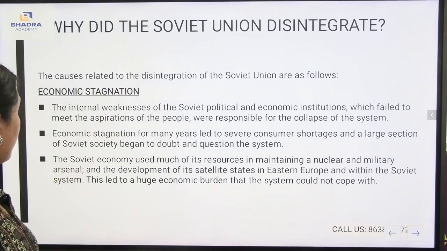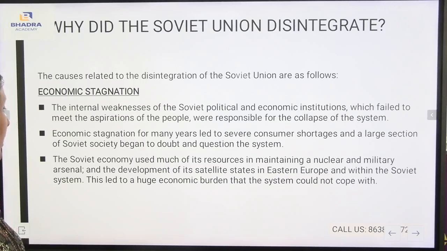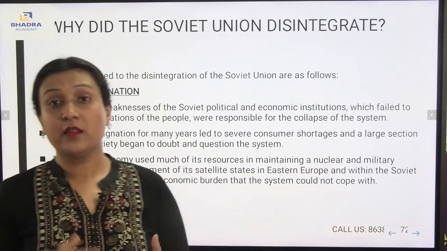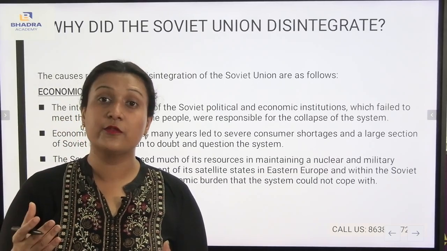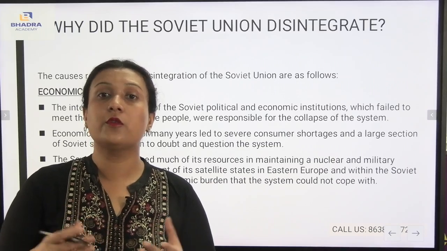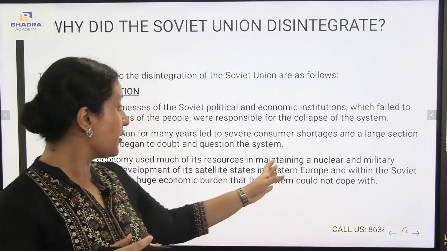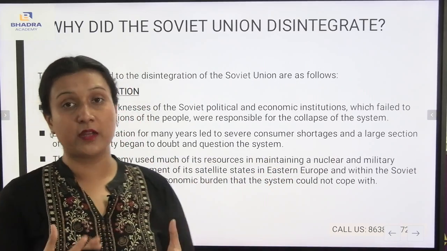The Soviet economy used much of its resources in maintaining a nuclear and military arsenal and the development of its satellite states in Eastern Europe and within the Soviet system. This led to a huge economic burden that the system could not cope with. Why was there a disintegration of the Soviet Union? Another reason is the maintaining of the nuclear missiles and also of the military arsenal.